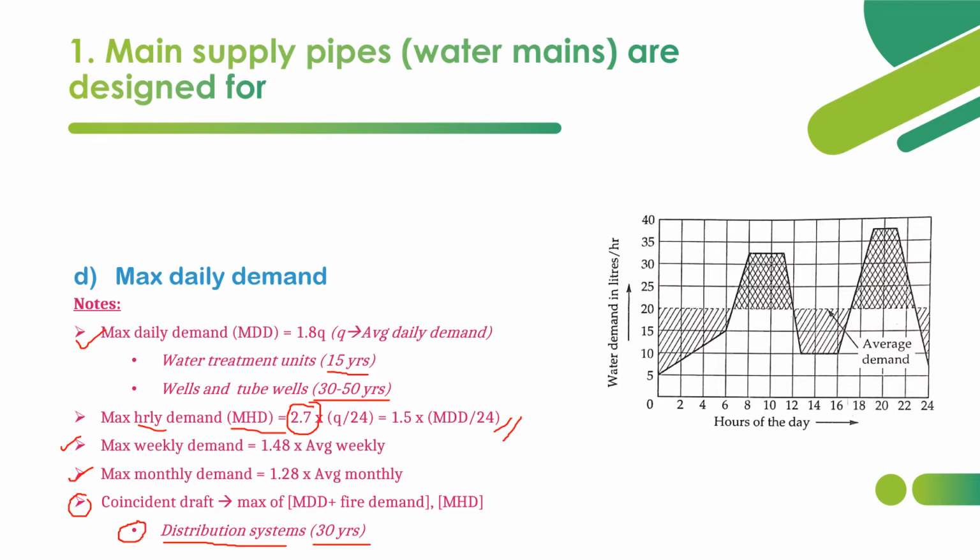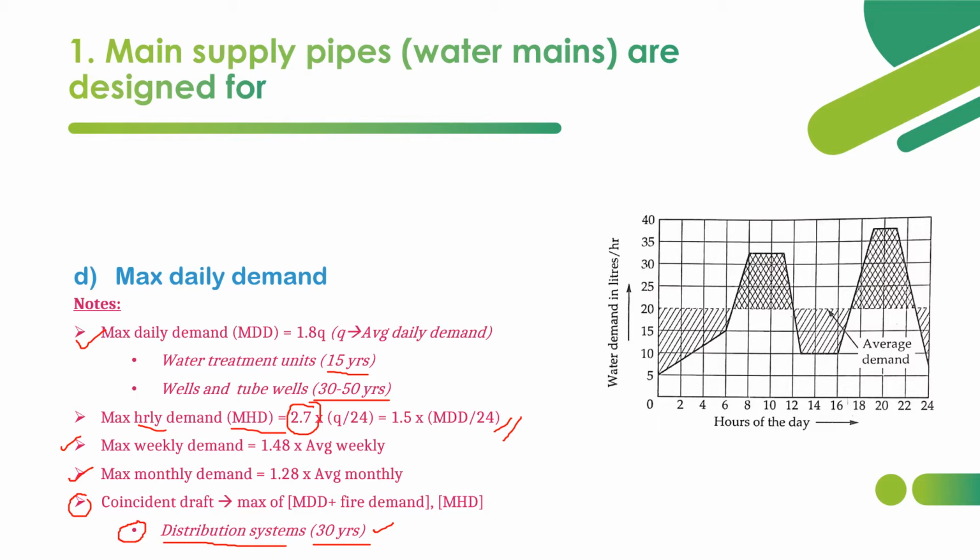MHD is 2.7 times Q by 24, or 1.5 times MDD by 24. Maximum weekly demand is 1.48 times average weekly, monthly is 1.28 times average monthly, and coincident draft is the maximum of MDD plus fire demand and MHD. It is used to design distribution systems, designed for a period of 30 years.